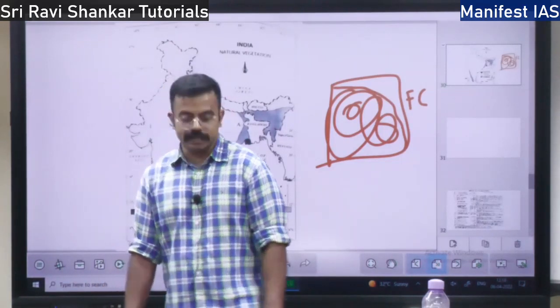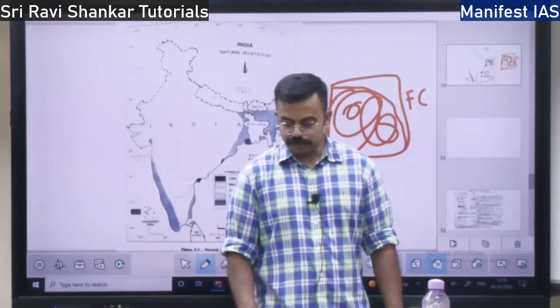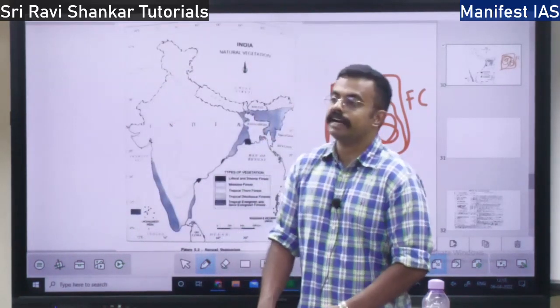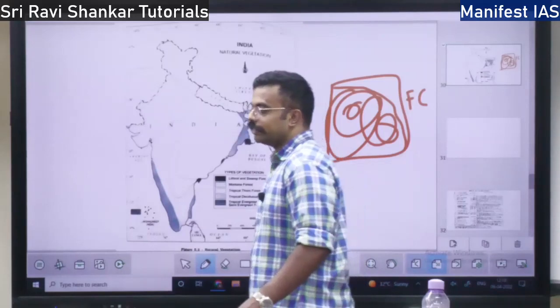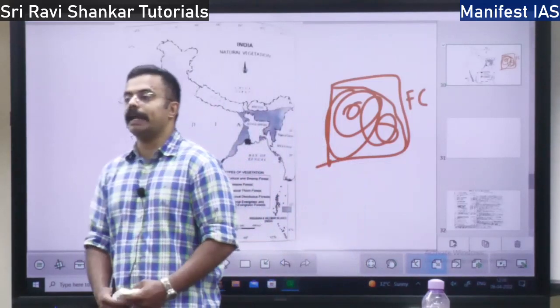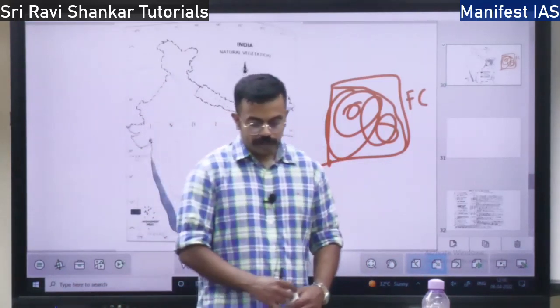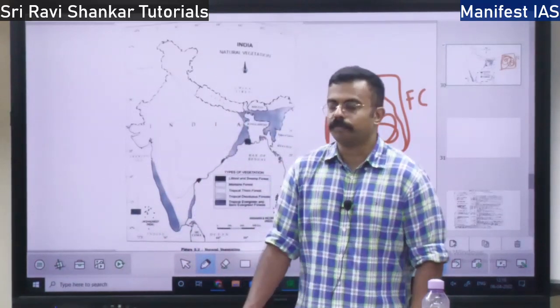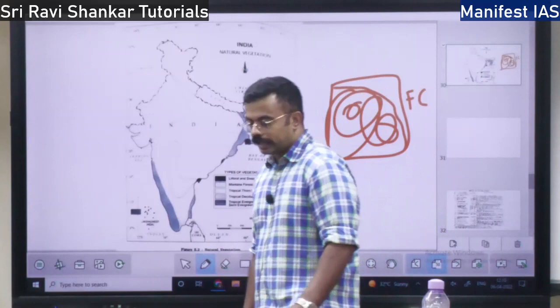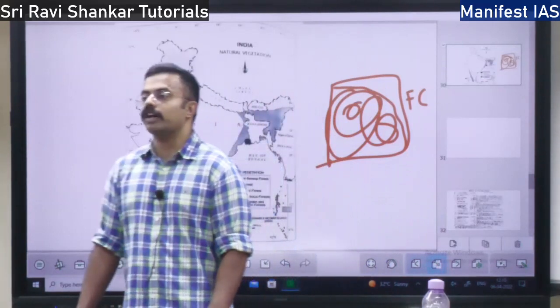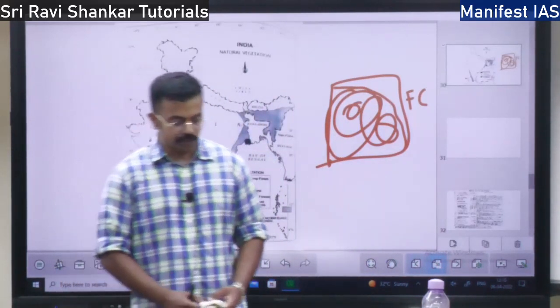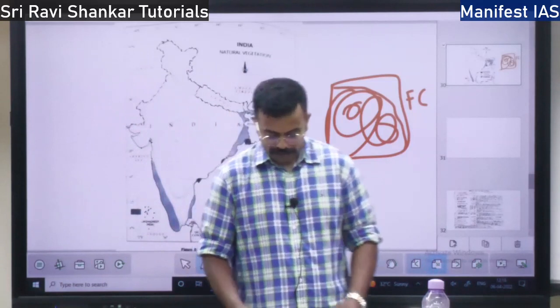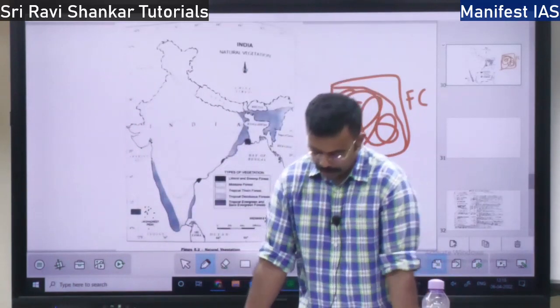Increasing floods and droughts can also be tamed by increasing the forest cover. The forest policy also says we have to undertake social forestry and afforestation.